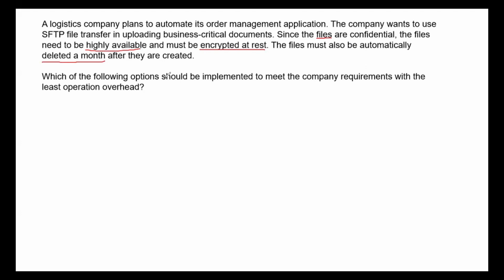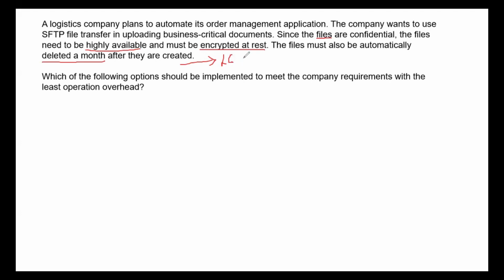So what is a highly available service for storing the files? It is S3, and they're also saying it has to be encrypted at rest. So we need to probably enable the S3 server side encryption or the client side encryption in order to encrypt the data at rest. And when they are saying that the files must be automatically deleted after a month, then what exactly do we need to use within S3? It is the lifecycle policy.